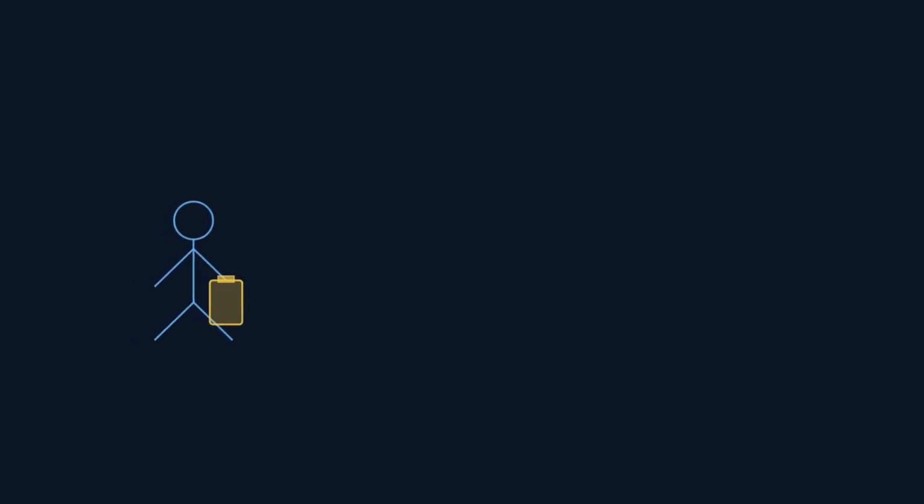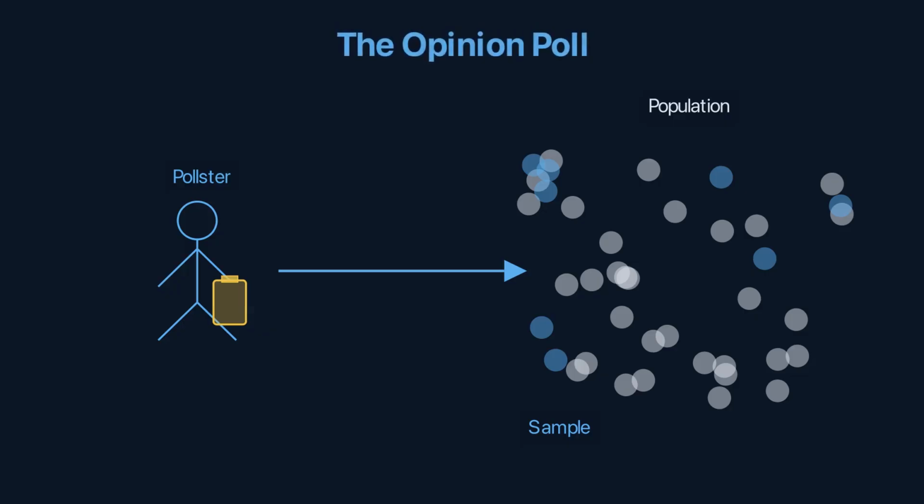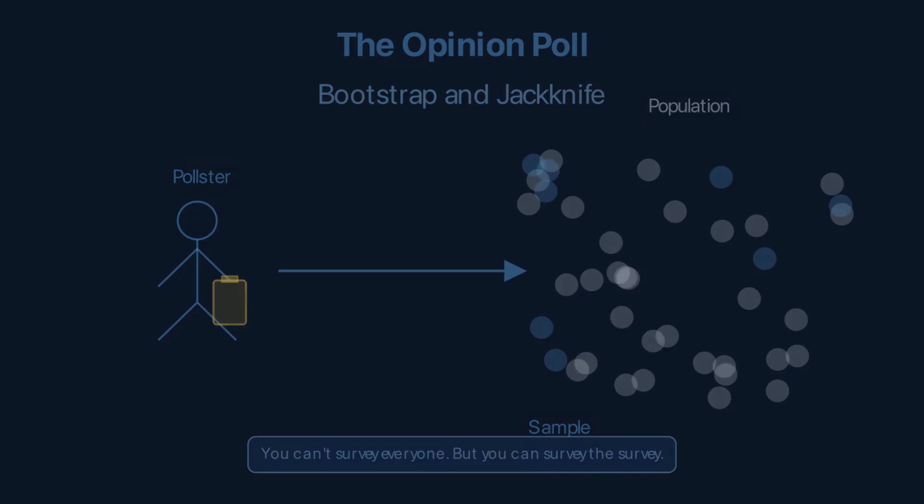A pollster stands on a street corner. She can't ask every citizen in the country. She surveys 1,000 and extrapolates. But how confident is she? What if she surveyed a different 1,000? The answer: survey the survey. Resample from your own data and measure the variation. This is the bootstrap, and it's one of the most powerful ideas in statistics.